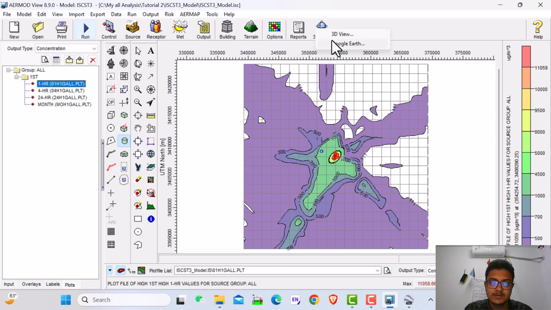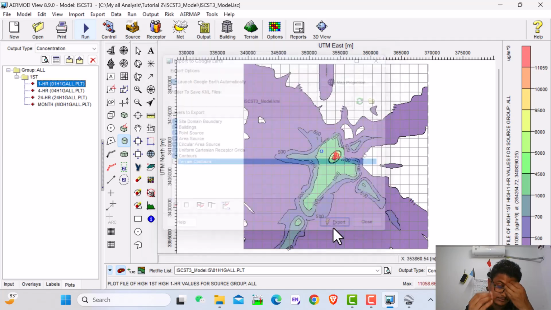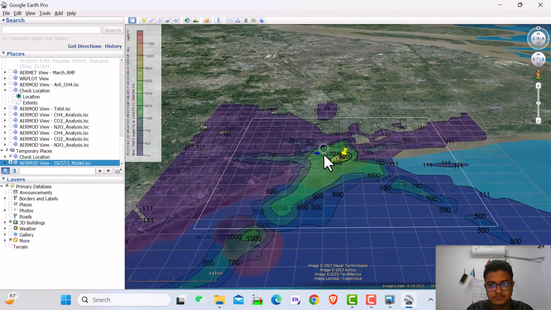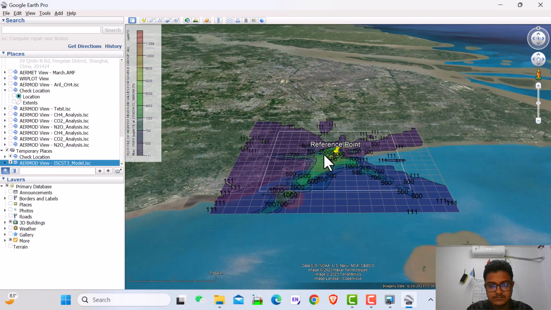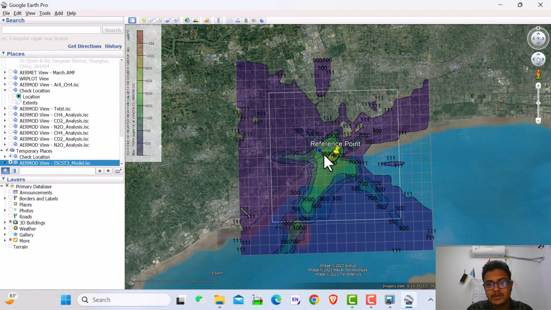Then you can see the Google navigation. We can see here the first hours. In this area there is no concentration, that means this is the safe area for October 2022, and in this area also the same, just a little concentration here, that's all.